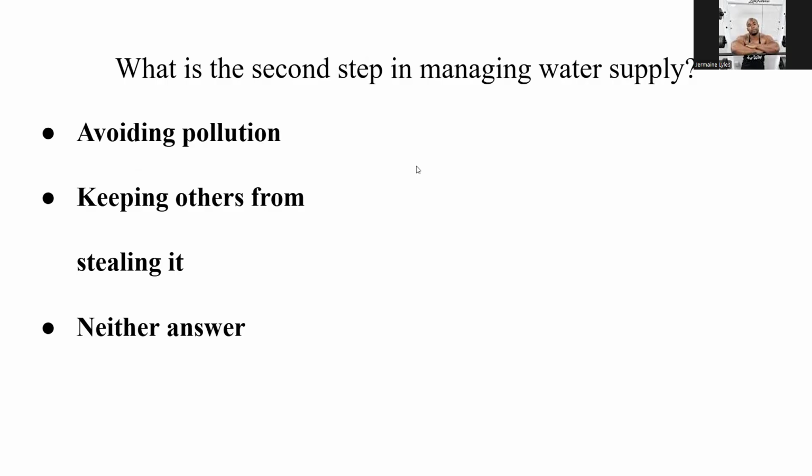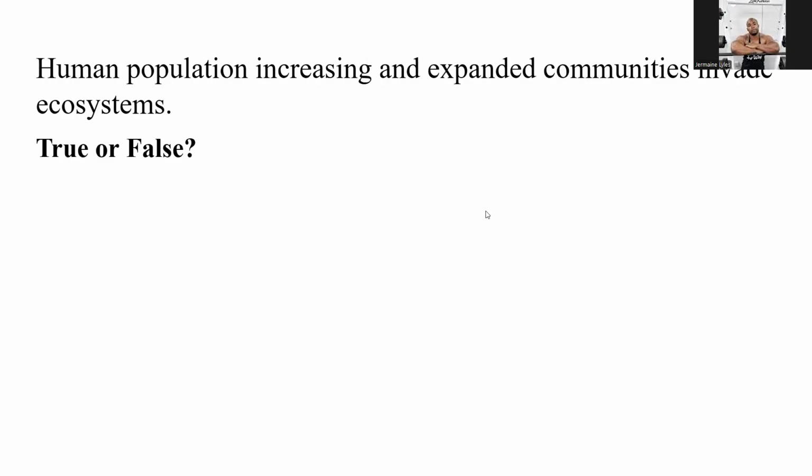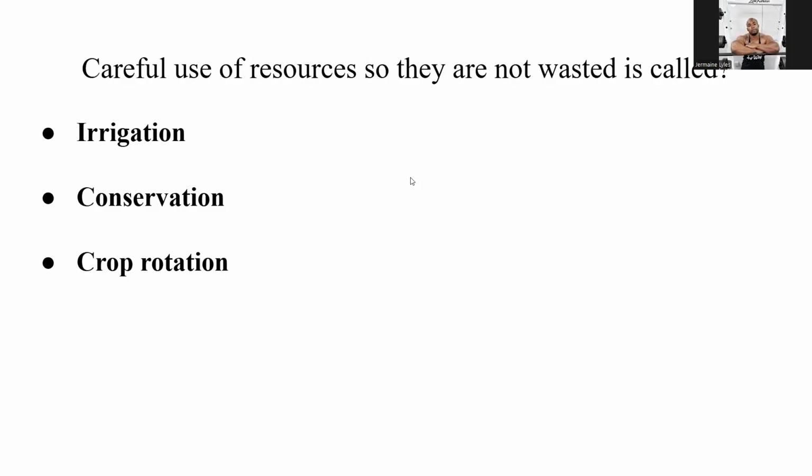What is the second step in managing water supply? And that's avoiding pollution. Human population increasing and expanding communities invade ecosystems. So when humans expand their communities, they're going to go out further and further and further. Do they eventually reach the ecosystems? And that is true.